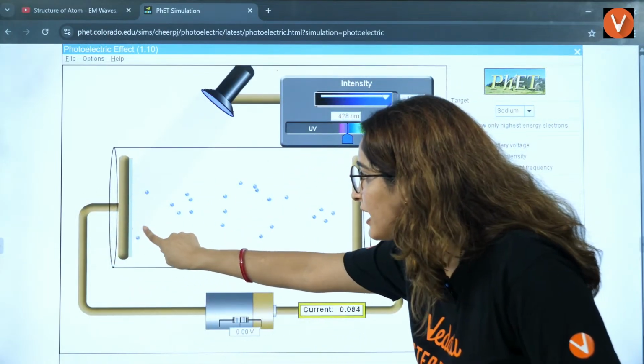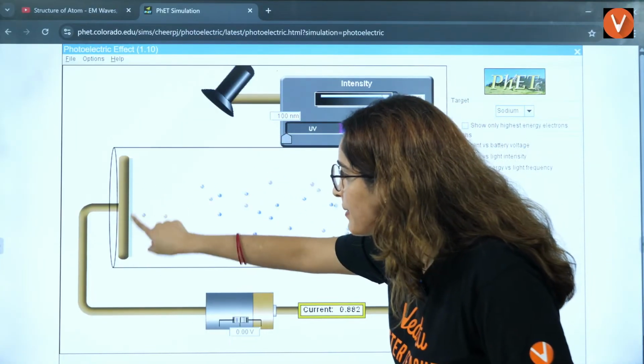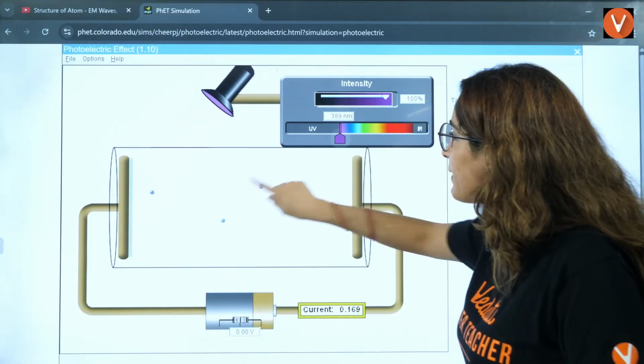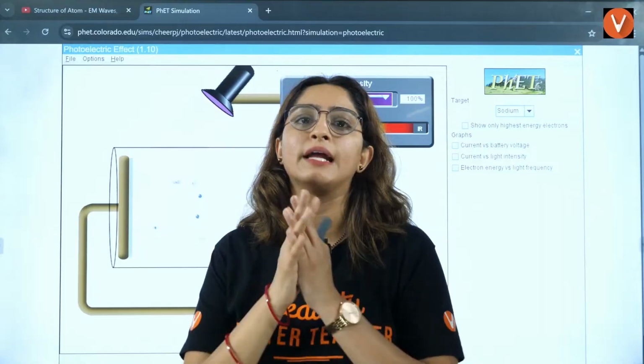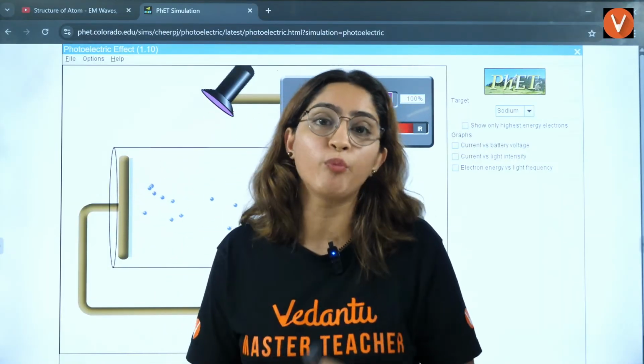If you see this very carefully, if I increase it to this level, the number is not increasing. The number is the same. It's just that the speed is increasing and decreasing. So frequency and kinetic energy are related to each other. Keep this in your mind. This is a very important point, right?